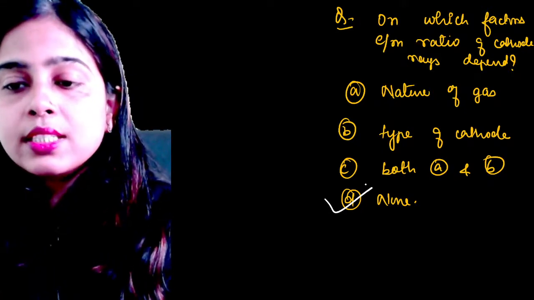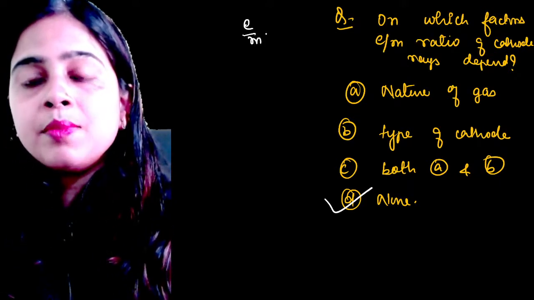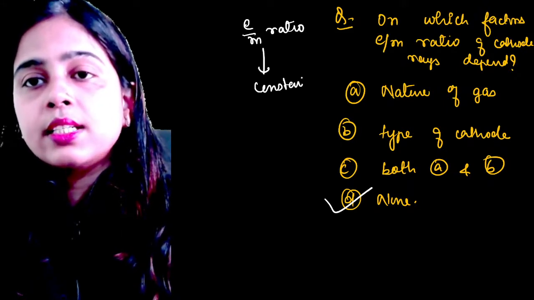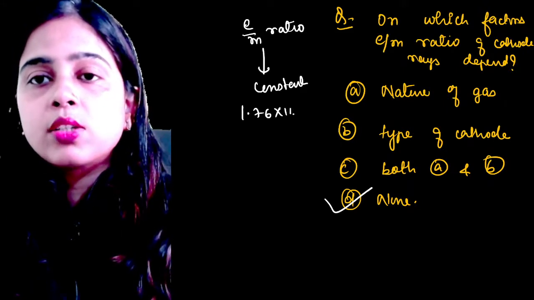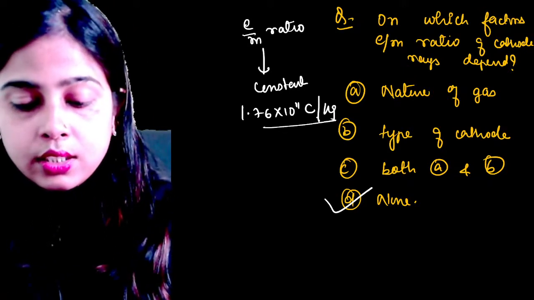None. The E by M ratio of cathode rays is always constant. The E by M ratio of the cathode ray is always constant, that is 1.76 into 10 to the power 11 coulomb per kg. Clear? Yes.